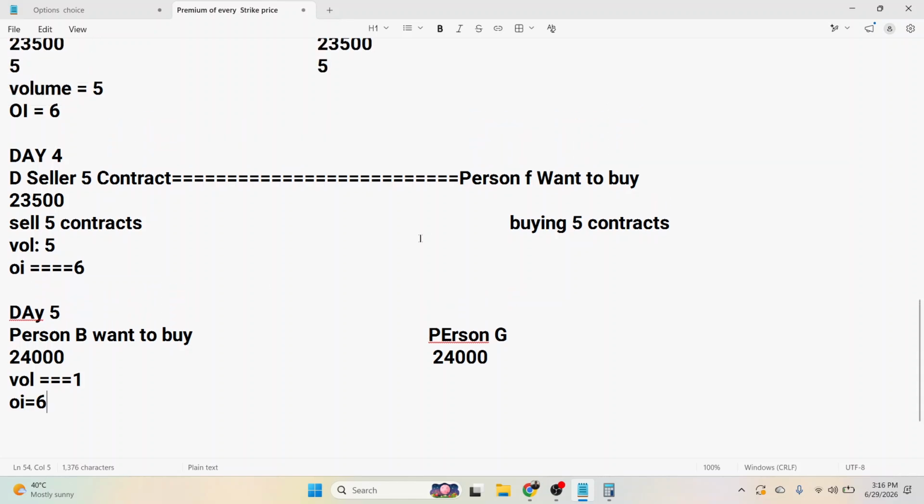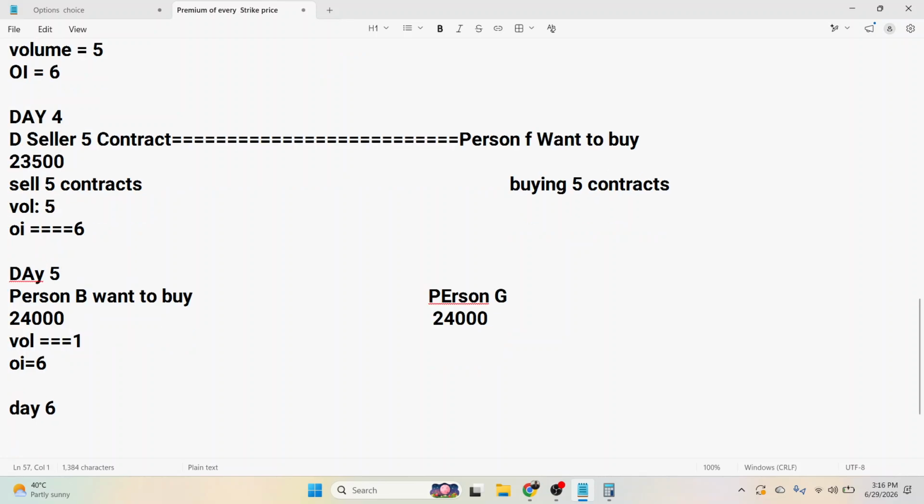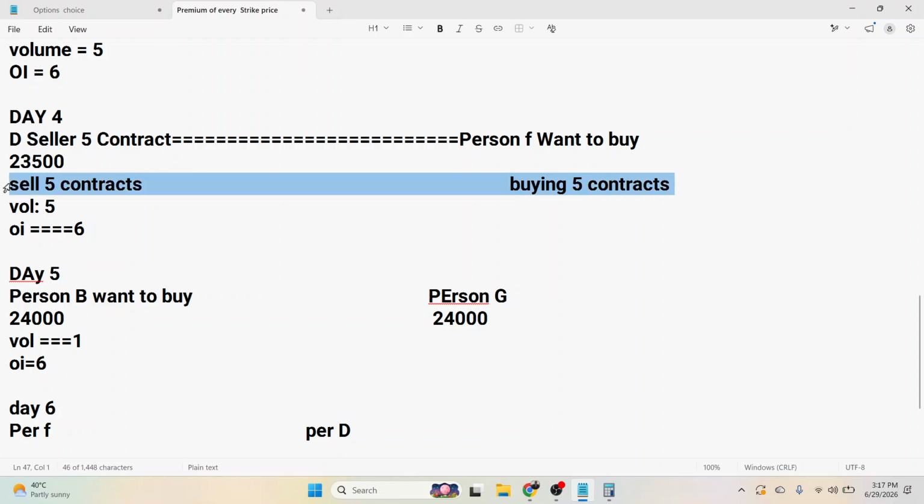Now what happens if these two persons want to close their positions? For example, on day 6. Day 6 has come and today is the expiry. Now person F wants to sell and person D would like to buy. So person F and person D would like to close their positions. He is also closing his contract. He is the buyer who wanted to sell. He is the seller who would like to buy.